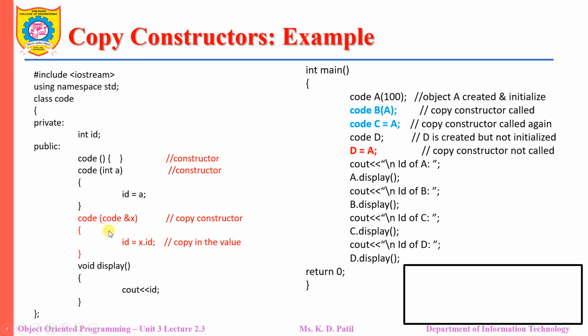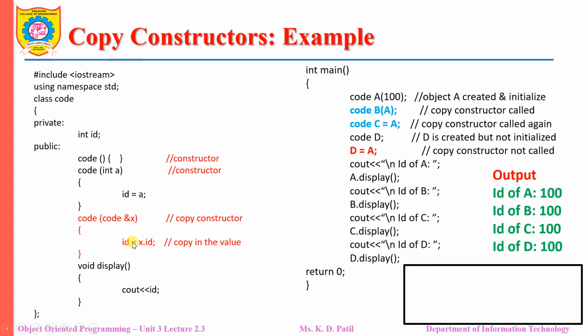Here this is my copy constructor. Now here my reference variable is x, and through that reference variable the value which is passed as an argument will be given to this id through the copy constructor. Okay, so the value will be the same, only the way of assigning the value will be changed. And next, this is my display function which will help me to display the id.